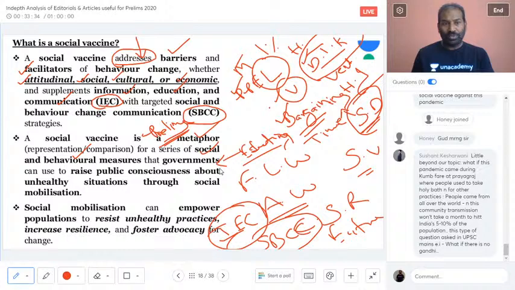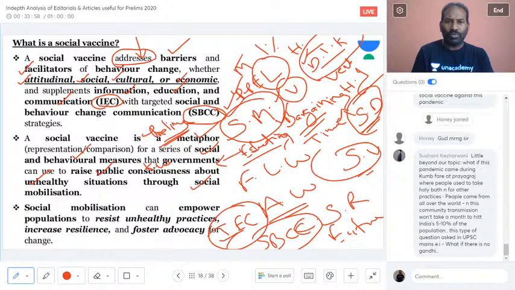So government has to raise the public consciousness. What is important is the government has to raise the public consciousness. This is a very important keyword about the unhealthy conditions or the situation, and how social mobilization has to be taken into consideration. And again, a new keyword we are talking about along with the social vaccine is social mobilization, SM. We have looked at SV, now we are looking at social mobilization.